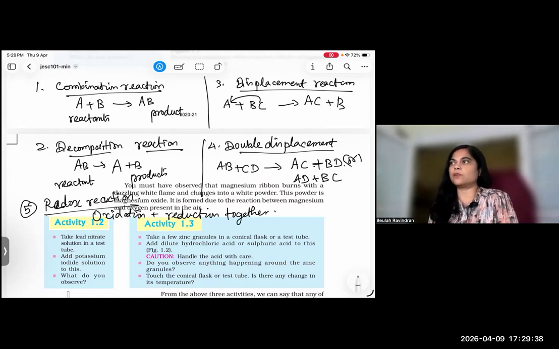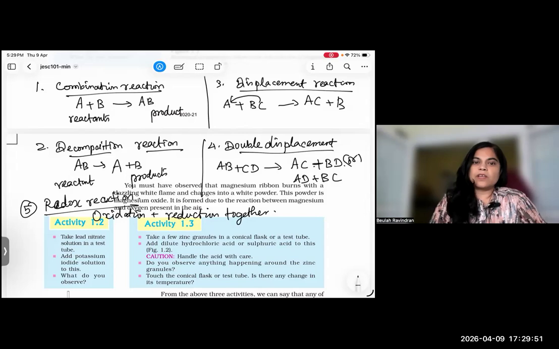Food cooking is also chemistry, I told you. In our human body, digestion takes place. That is also chemistry. Burning of calories is also chemistry. Burning anything is also chemistry.